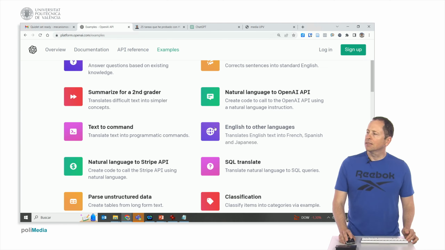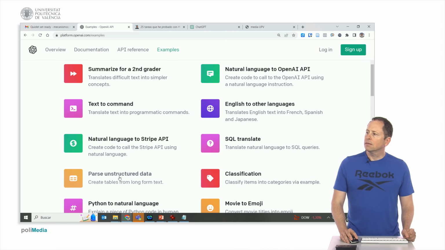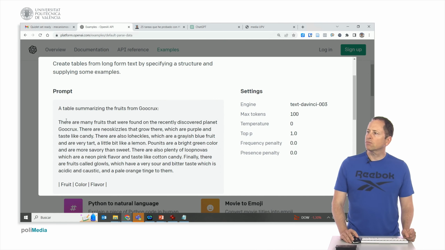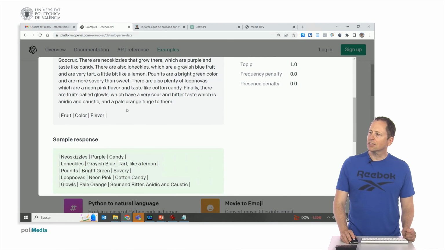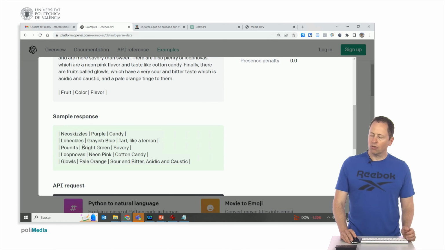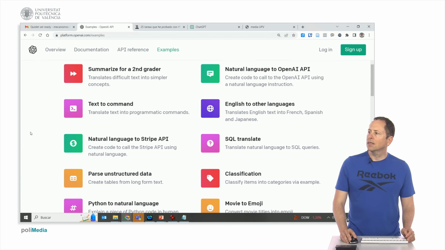Translate from English to French, Spanish, or Japanese. Translate natural language to SQL queries, which is a language to ask a database of data. Sort unstructured data, for example, it tells you to make a table that summarizes the fruits of this. On the planet Globocrux, the system involves listing various fruits with their respective formats, colors, and flavors. When given this text, it comprehends and arranges the table according to fruits, colors, and flavors.